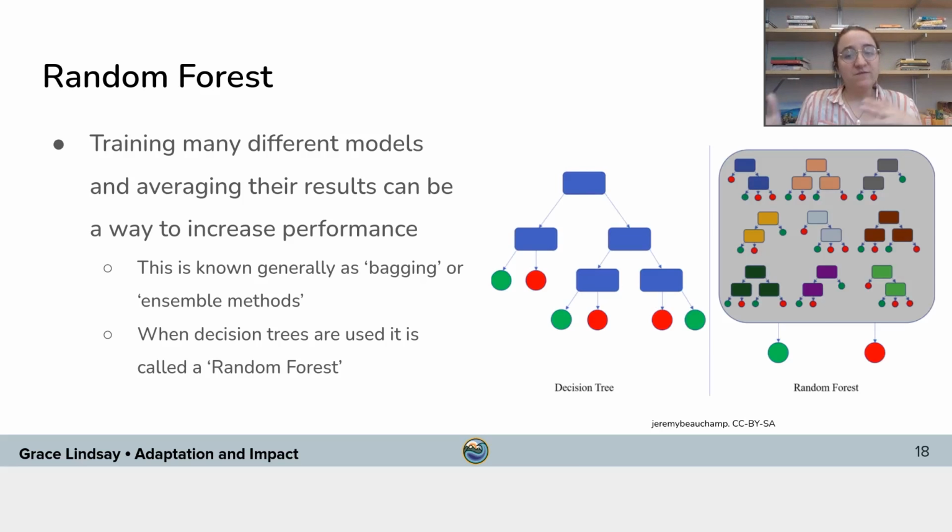And so the specific model that you'll be working with in scikit-learn is actually called a random forest model. This is simply a collection of decision trees. So it's called a forest because it's a bunch of trees. But the idea behind using more than one decision tree is an idea in machine learning called bagging, or ensemble methods. It's just the sense that if you have a crowd, that's going to be more intelligent than any individual, you know.